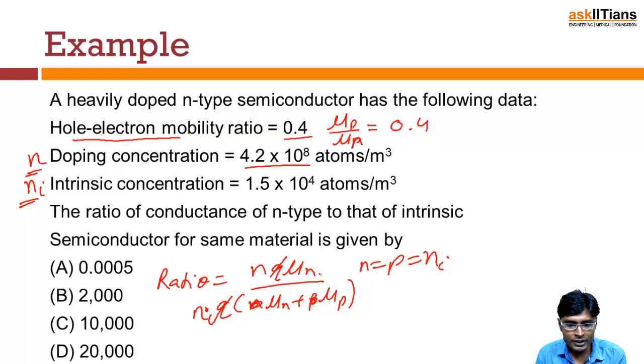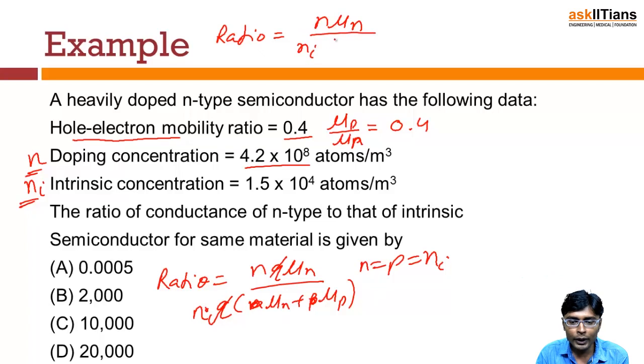So from here, if we simplify this, the ratio will be equal to n mu n divided by ni (mu n plus mu p). If we divide by mu n, this becomes n by ni, divided by (1 plus mu p by mu n).